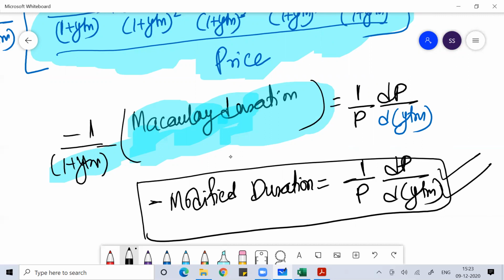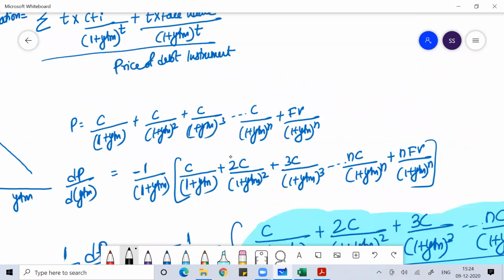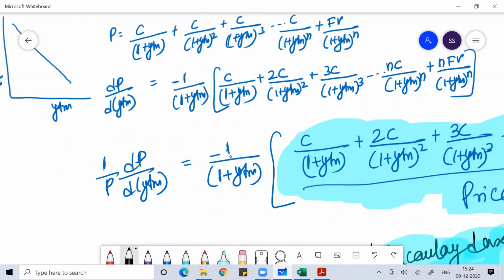Whenever we talk about price and YTM, they are inversely proportional. That inverse proportionality we can understand with the minus sign. So you can remember this relationship whenever you have to solve a problem. This will help you understand the relation.